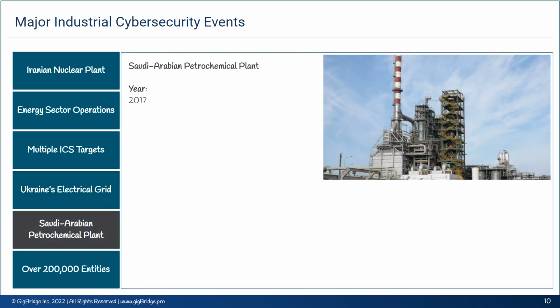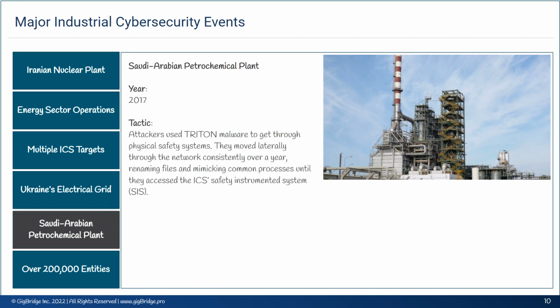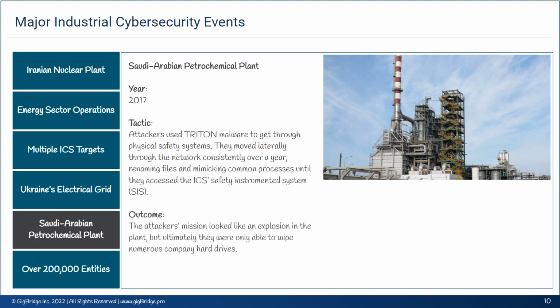Saudi Arabian petrochemical plant. Tactic: Attackers used Triton malware to get through physical safety systems. They moved laterally through the network consistently over a year, renaming files and mimicking common processes until they accessed the ICS Safety Instrumented System (SIS). Outcome: The attackers' mission looked like an explosion in the plant, but ultimately they were only able to wipe numerous company hard drives.